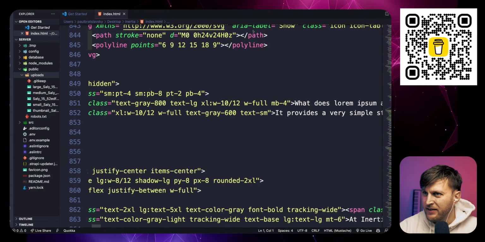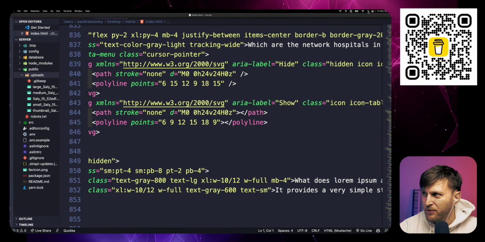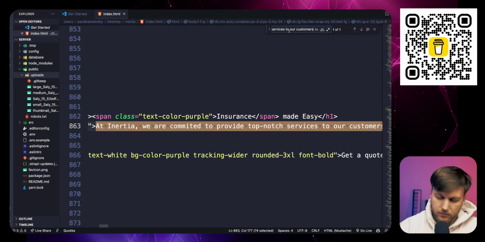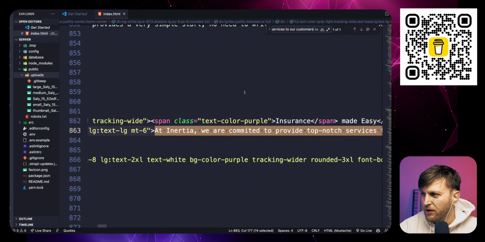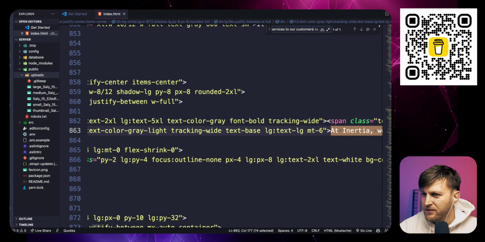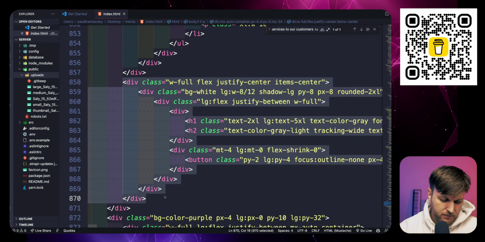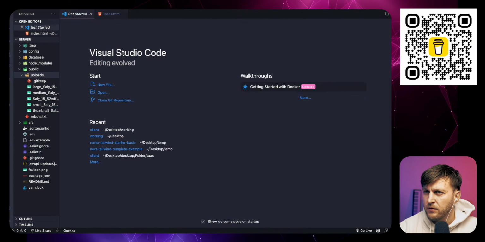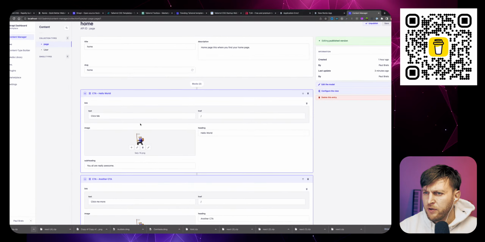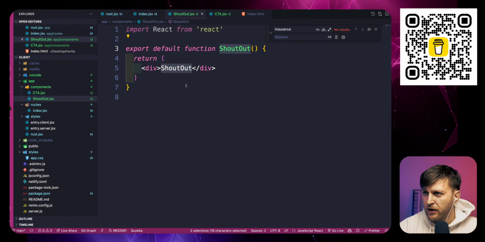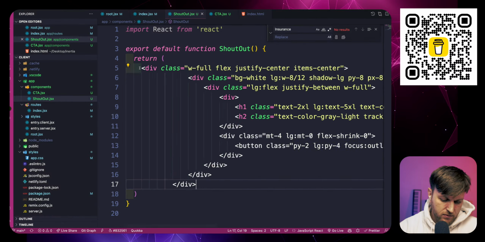Inside the template. This is another thing. When you make templates, people, please put comments. Here we go. I found insurance made easy. So here's the component. I'm going to take it out. We're going to go here inside shout out. We're going to paste it here.